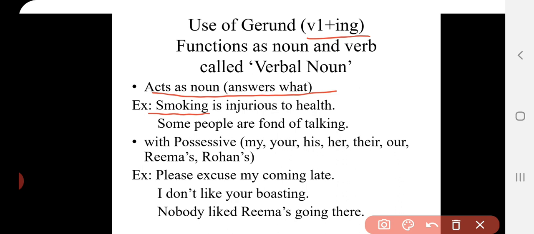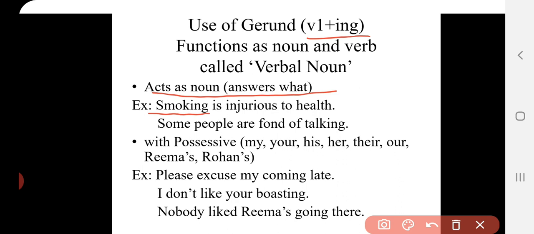So if we put it in question form, what will come? What is injurious to health? Smoking is injurious to health. So this smoking is the gerund here. If you convert the sentence into a question, and it starts with what and what is being answered, then it is a gerund, and usually gerund acts as a noun.